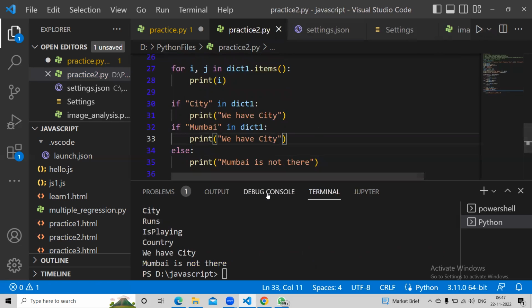So Mumbai is not there, right? Because by default, it checks in keys, correct? Now I want to check in the values.